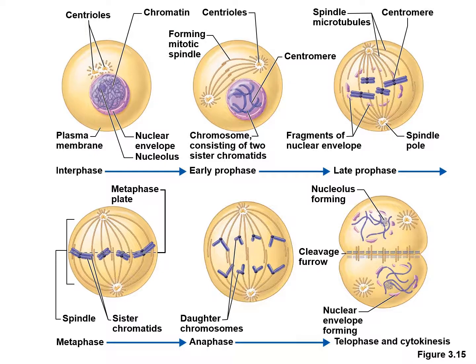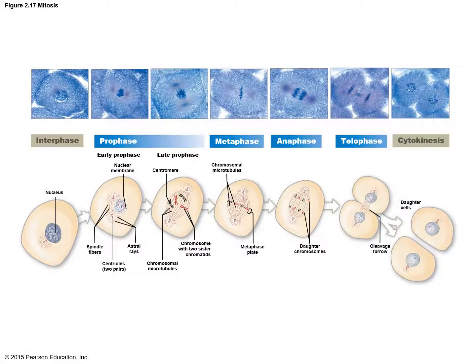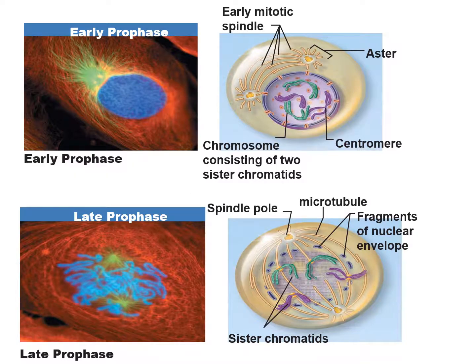This figure illustrates all the events of mitosis starting from interphase up to cytokinesis. This is another figure showing the mitotic phases. This slide and the next two slides after this show diagrams as well as photographs of cells undergoing mitosis.